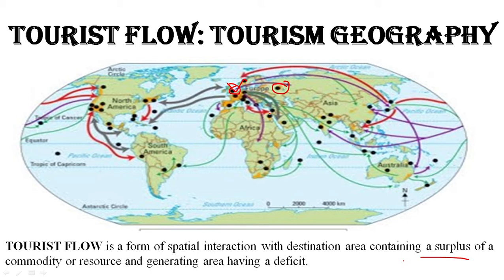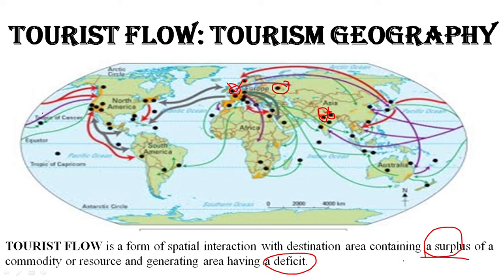Maybe here we have some place in Delhi. For example, we have Delhi and one place in Nepal, maybe Kathmandu. So maybe people of Delhi have something in deficit that Nepal has in surplus, that may be in the form of attractions, geographical resources, commodities, amenities, some exotic resorts, some mountain hill resort, anything that a destination will have that a generating region will not have, so that there will be a flow from the area where there is deficit of resources and amenities to an area where there is surplus of these resources and amenities.